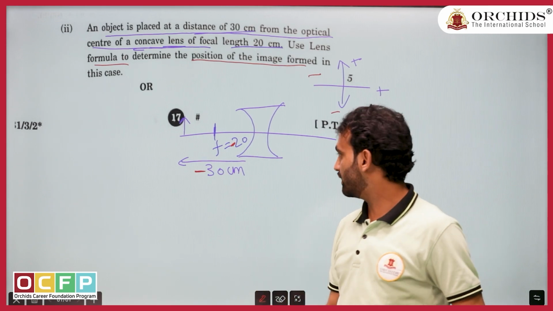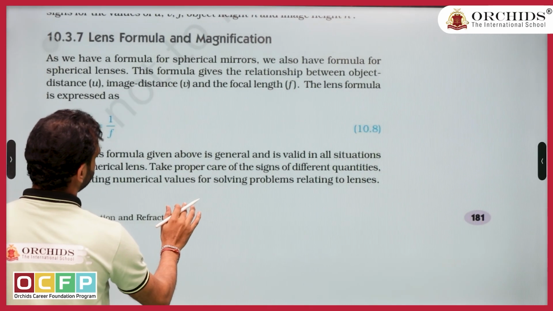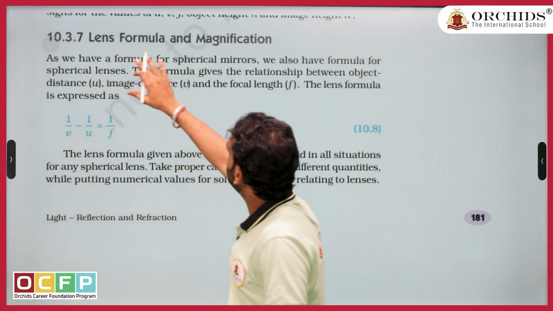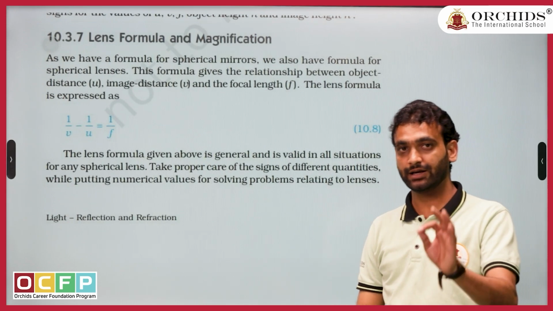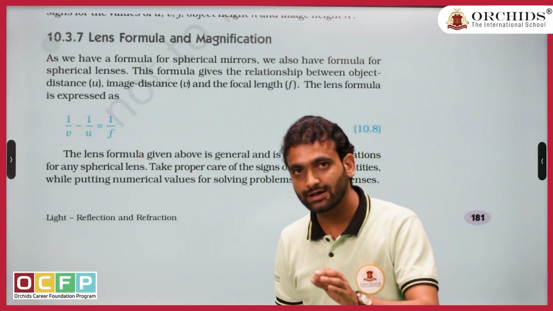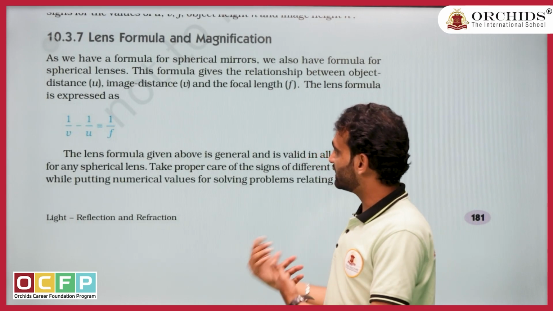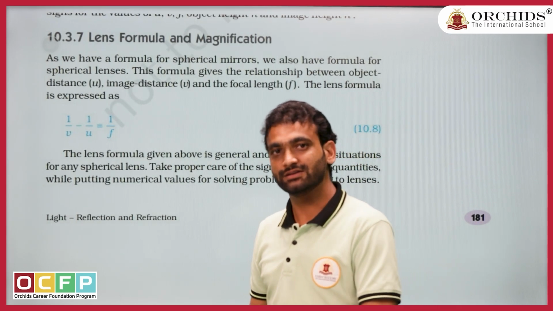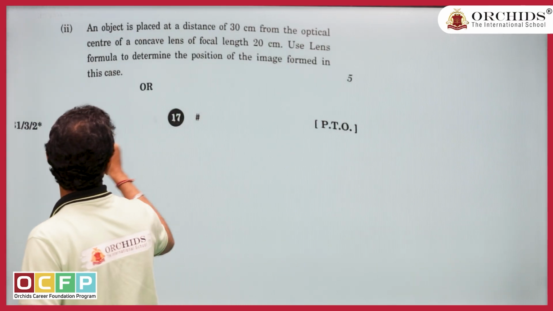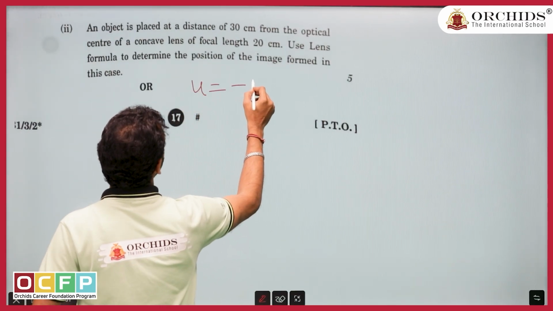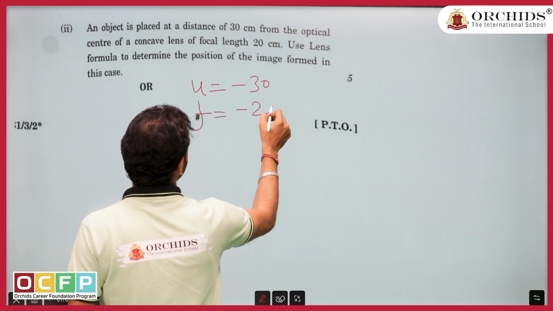So use the formula and determine the position of the image. First, let me show. The question is simple. The lens formula they have given and directly they ask the question. Again, if you solve the NCERT book questions, they are much tougher, the level of toughness is much higher than what they ask here. In the exam they are directly giving you values. They are saying u equals minus 30, f equals minus 20.